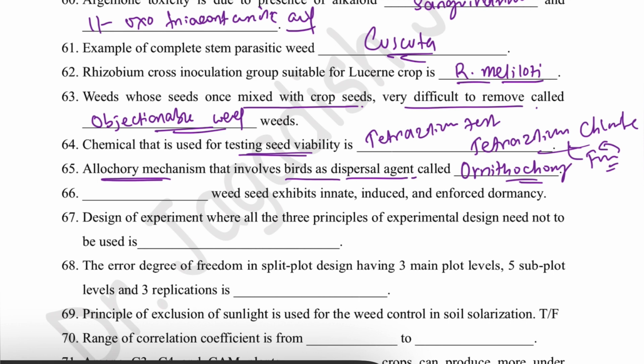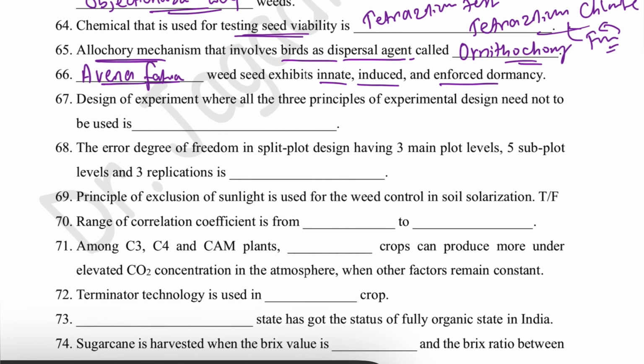Then, which weed seeds exhibit innate, induced and enforced dormancy, that means all types of dormancy? Avena fatua weed shows all types of dormancy. Then, the design of experiment where all three principles of experimental design need not be used is CRD, completely randomized design. Here local control is not used because the plot is already homogeneous. In greenhouse or laboratory conditions we generally take CRD, so local control is not needed.